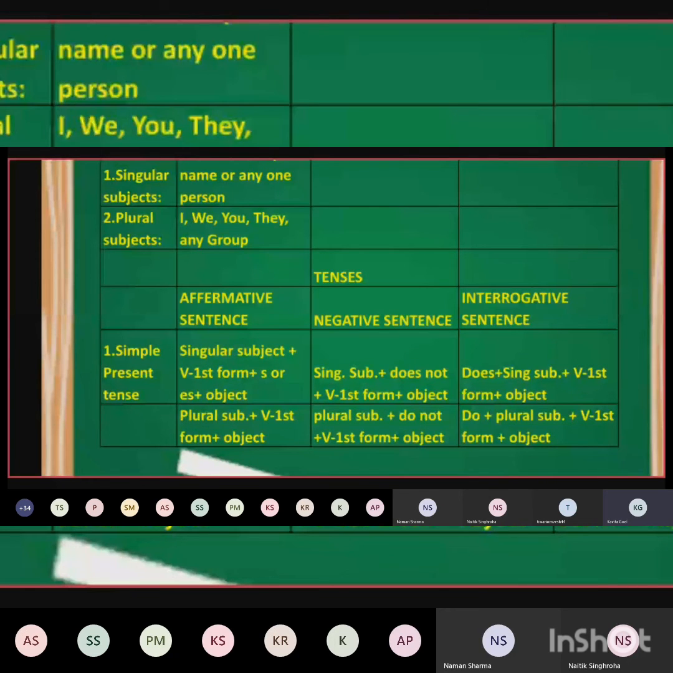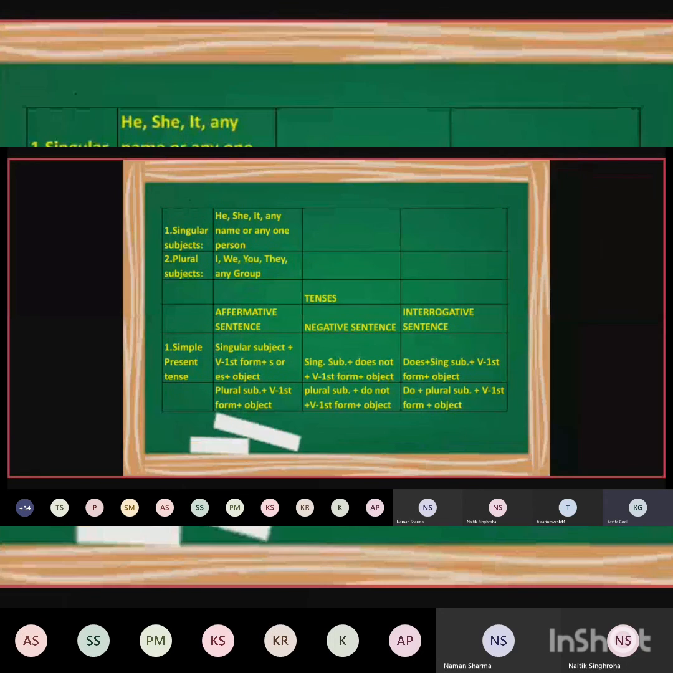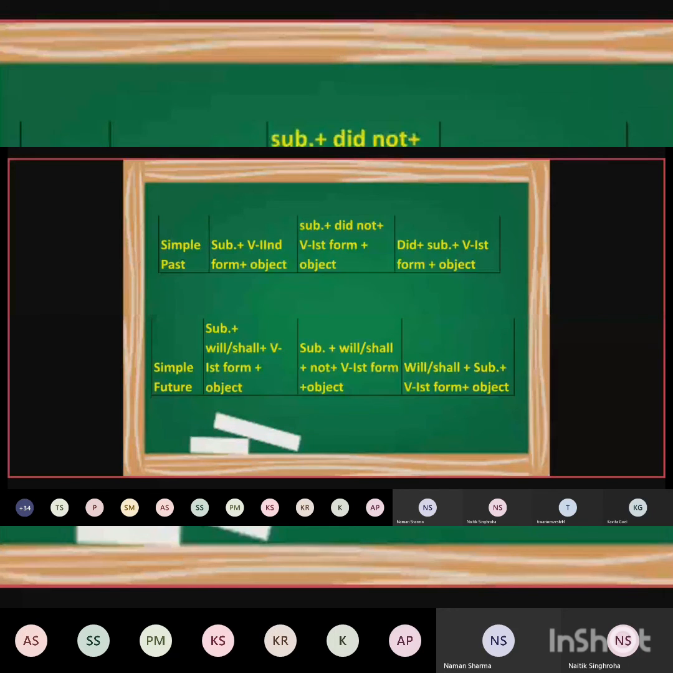First, I have written singular subjects and plural subjects, so you should understand what the singular subject and plural subject are. And then for simple present tense, for a singular subject: subject plus verb first form, V stands for verb, S or ES, plus object. This is how we have to frame a sentence. So you will be copying this in your notebook. I will be sending the word file of it. Simple past and simple future.